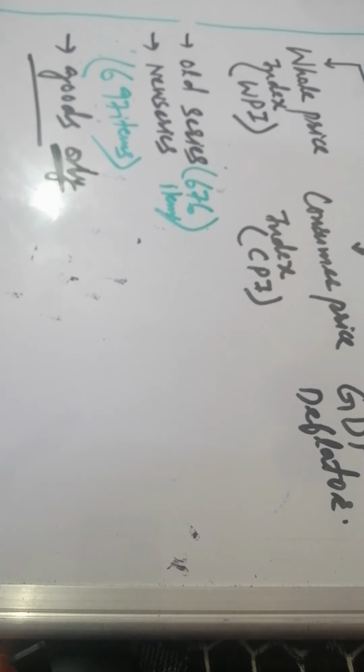So the wholesale price index has two series: one is the old series and one is the new series. In the old series there were 676 items, and in the new series there are 697 items. And the wholesale price index takes into consideration goods only.